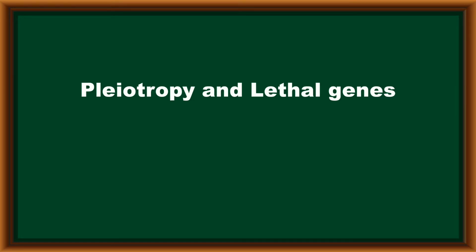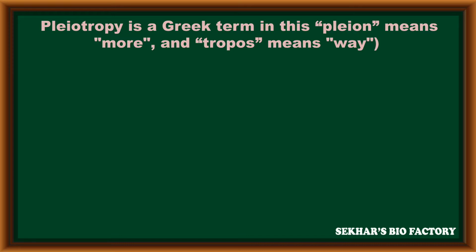In this video, I am going to explain the concept of pleiotropy and lethal genes. Pleiotropy is a Greek term. In this, pleon indicates more and tropos means way, that means more than one way.